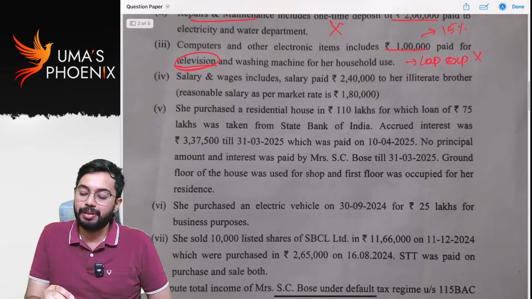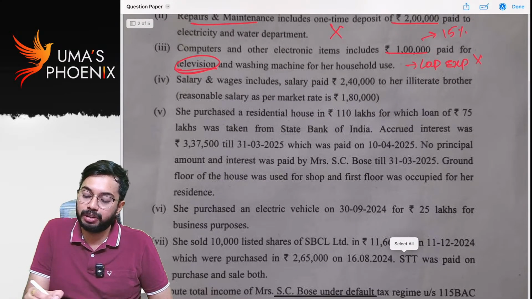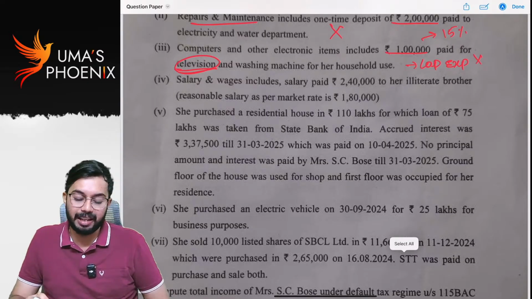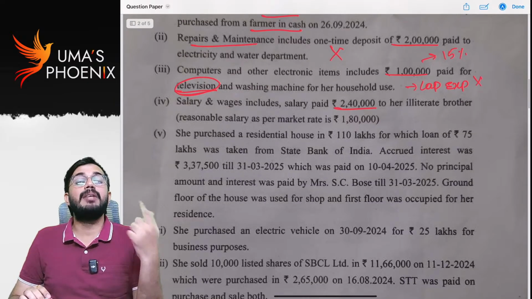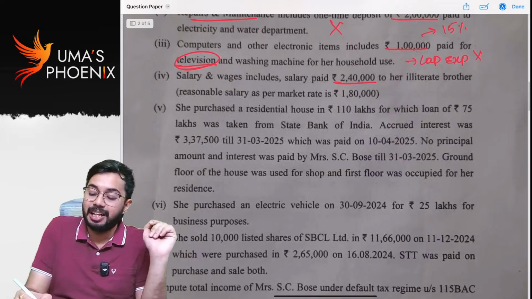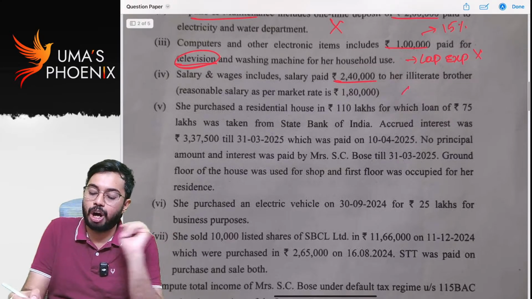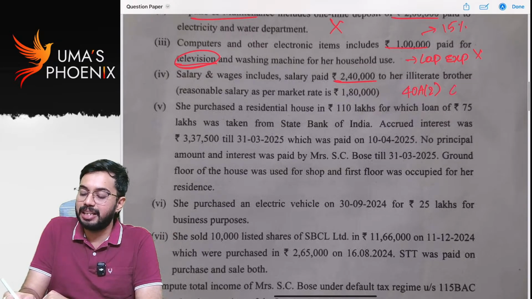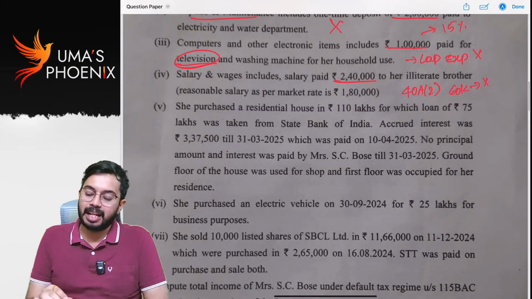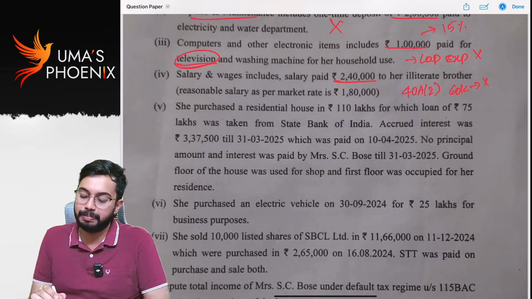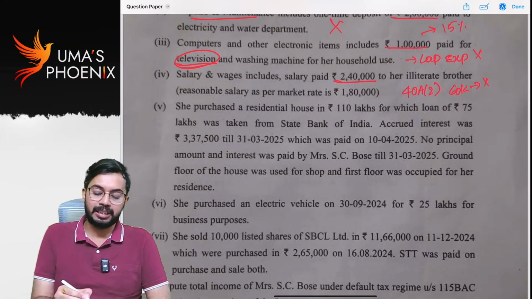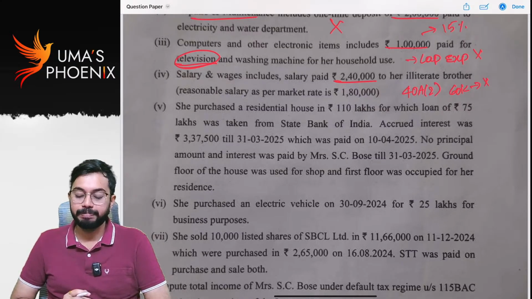Salaries and wages includes salary paid 2,40,000 to her illiterate brother. Excess payment made to relative is not allowed as deduction as per 40A(2). So how much is disallowed? 60,000 is disallowed. She purchased a residential house for 110 lakhs for which loan of 75 lakhs was taken from SBI. Accrued interest was 3,37,500 which was paid on 10th April 25.